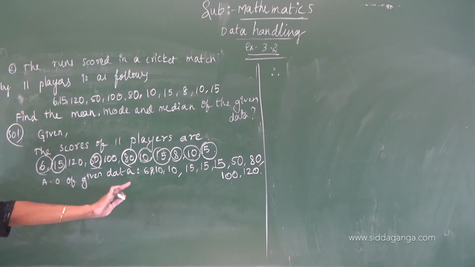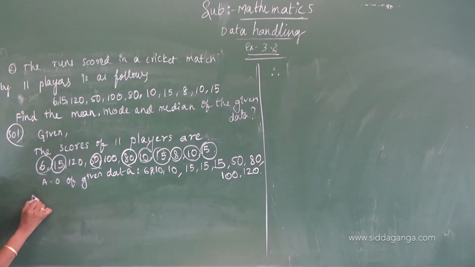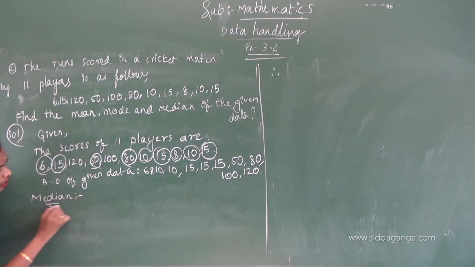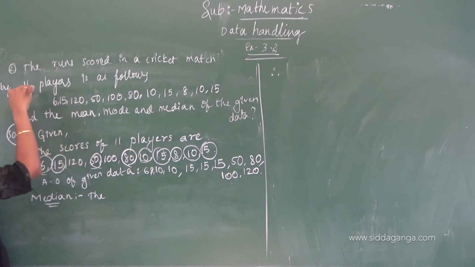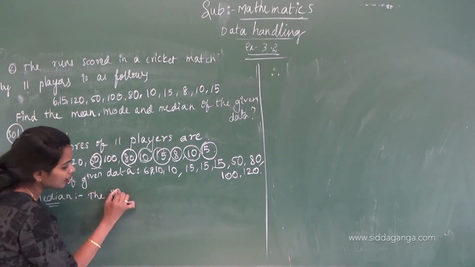Ascending order of the given data is like this. Now I am finding the median. How many terms are there? 11 terms, 11 scores are there. That's why this is an odd number of observations. We will get the middle term, the median, by the (n plus 1) by 2 term.